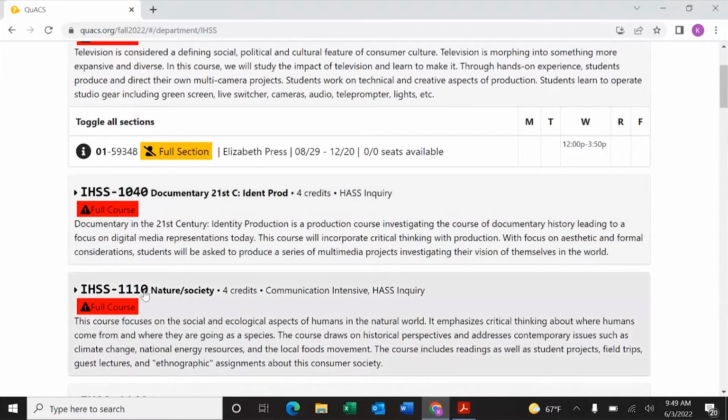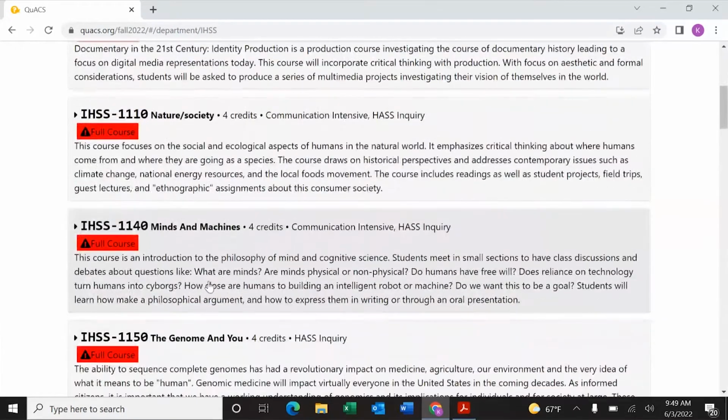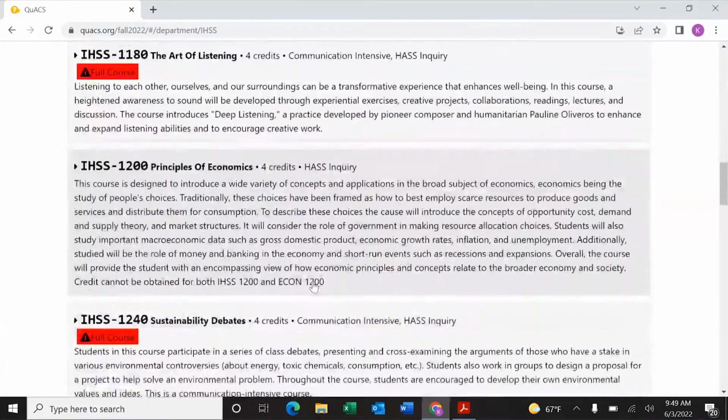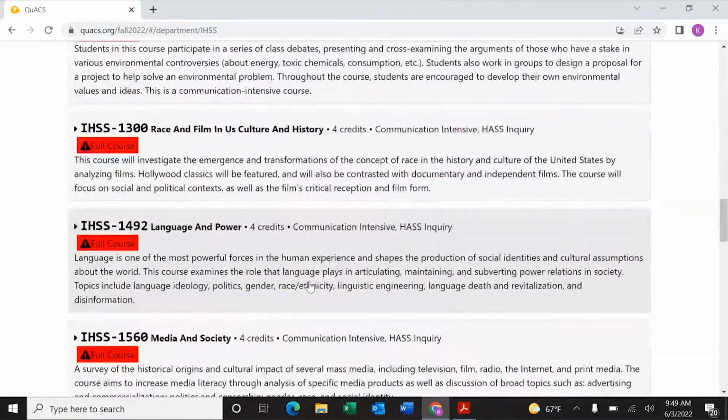So for example, if you were interested in what Nature and Society is about and you registered for this class, not only will it satisfy the HASS inquiry or IHSS requirement, but it's also going to satisfy a communication intensive requirement. So I want you to look through these prior to registering for your classes to see what options you have and what might interest you.